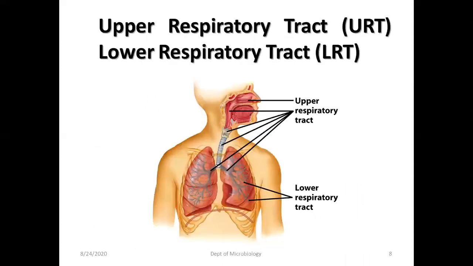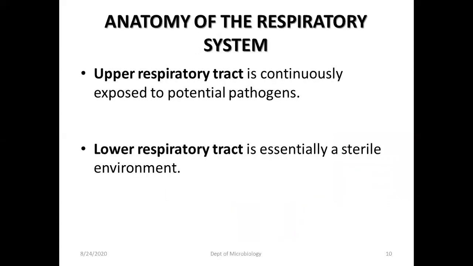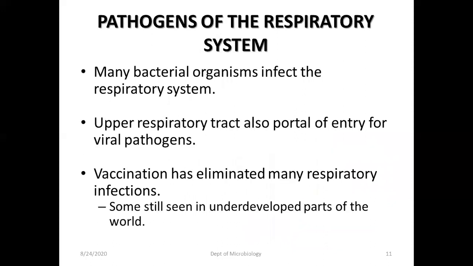The upper respiratory tract involves the nasal cavity, pharynx and larynx, and the lower respiratory tract involves the trachea, primary bronchi and lungs. The upper respiratory tract is continuously exposed to potential pathogens. The lower respiratory tract is essentially a sterile environment.